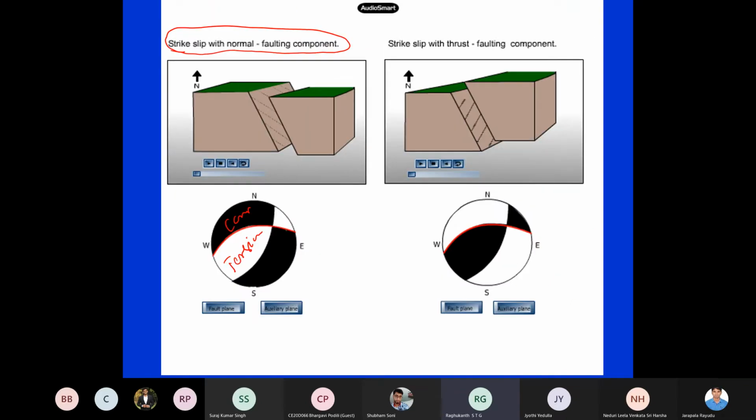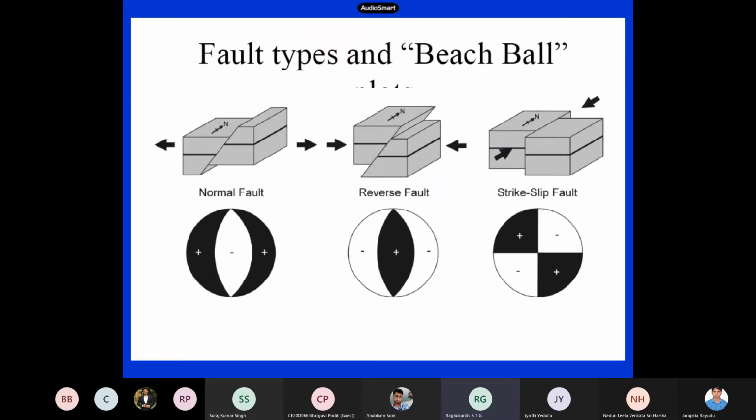Now similarly, say this is a strike slip with a thrust faulting component. So the quadrants are not of the same size. Inside it is compression and here it is tension. There are 4 quadrants and they are not of equal size. So you can say it is basically a thrust fault only, but you are also having the strike slip component. Both of them are there. So this is how they look.